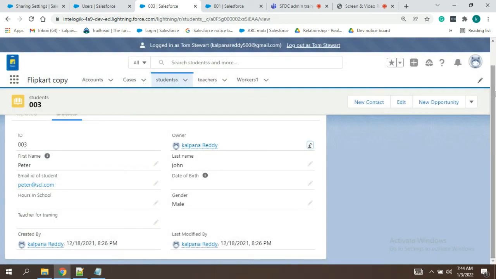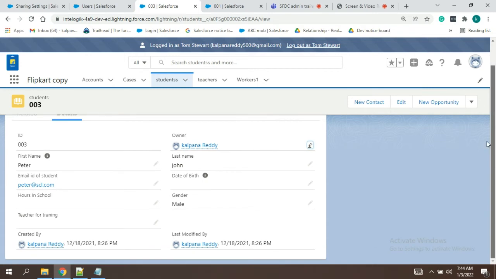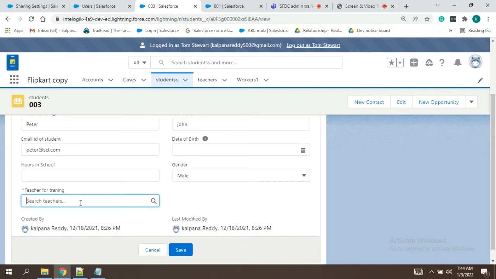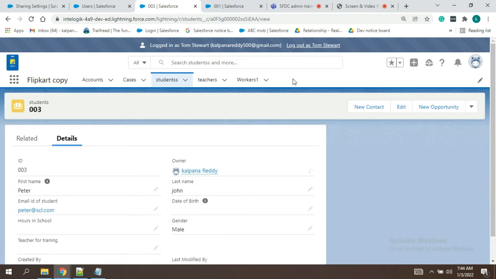Okay. Hope you people understood what sharing rules are and how they are used. And this thing, I think something is wrong. Most of them are empty. This is a mandatory one because we made it required. So that is also one thing. We'll see. We'll just update you.